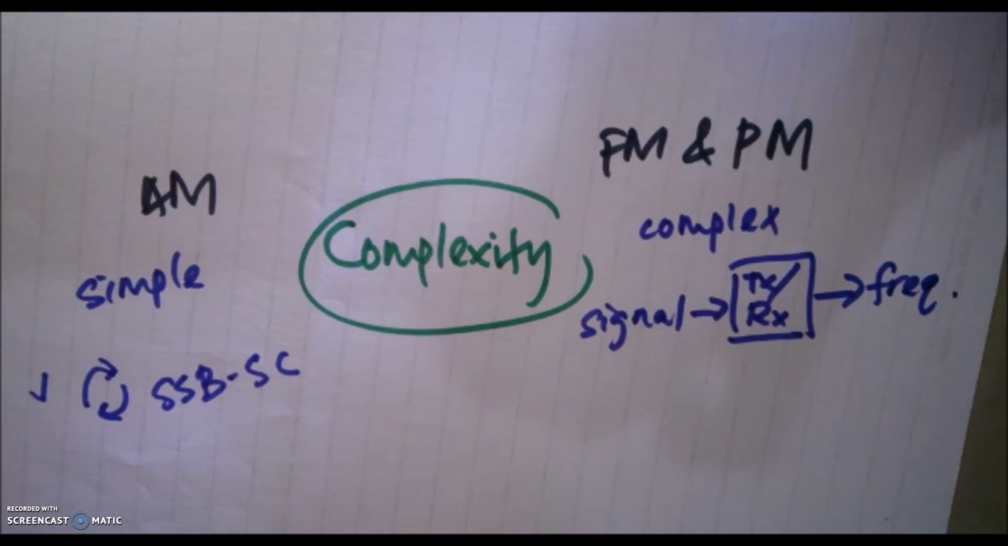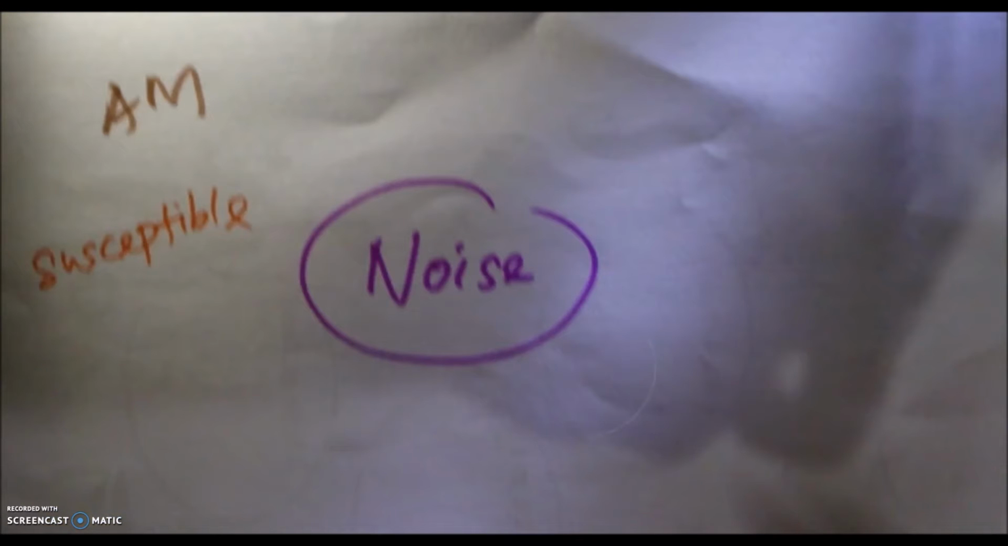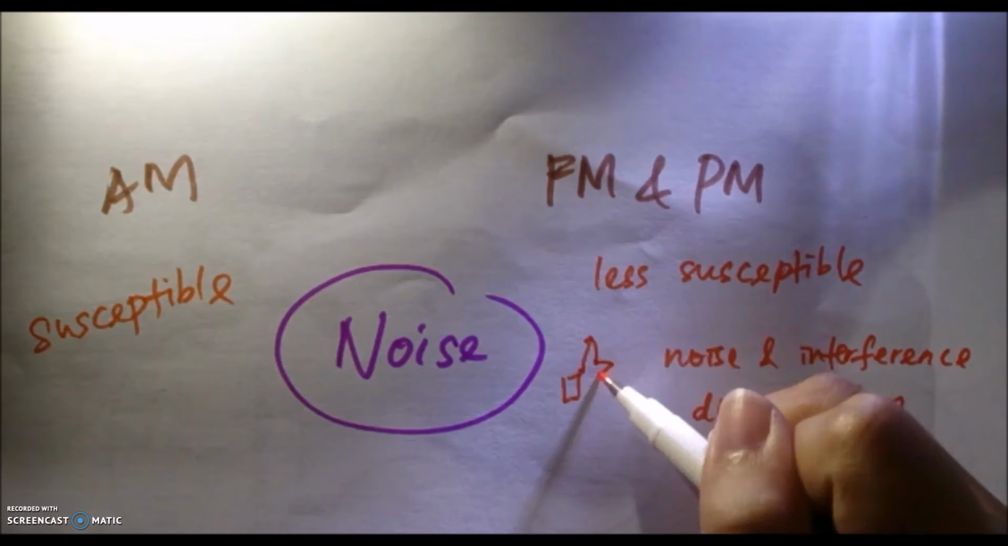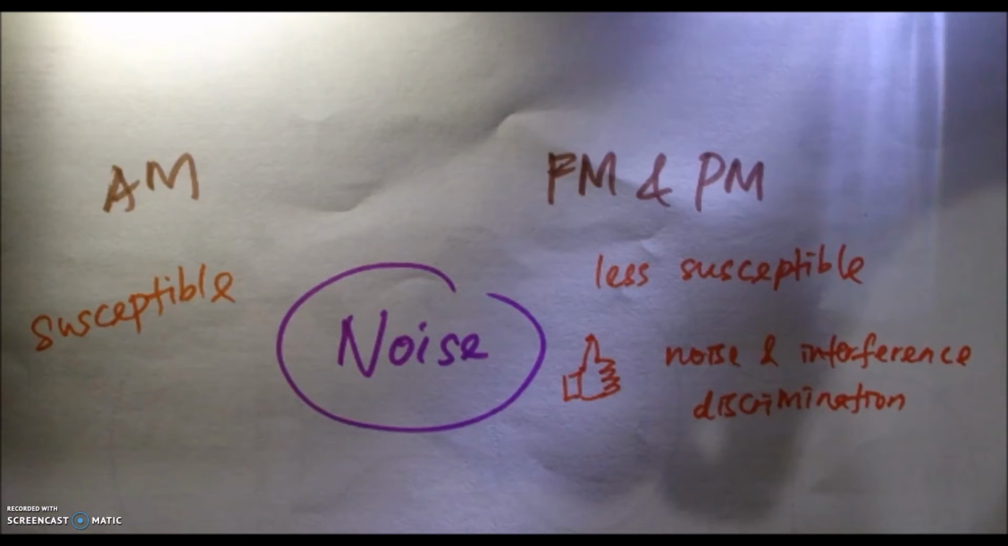Fourth, noise. AM is more susceptible to noise because noise affects amplitude, where the information is stored. On the other hand, FM and PM are less susceptible to noise. This is because information in FM signal is transmitted through varying the frequency and information in PM signal is transmitted through varying the phase. An important feature of angle modulation is that it can provide better discrimination against noise and interference than amplitude modulation.